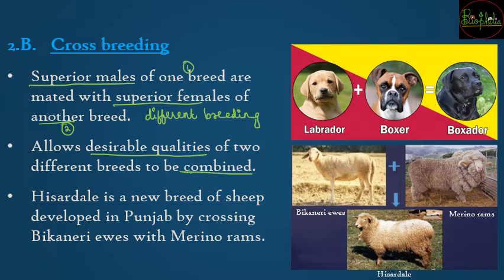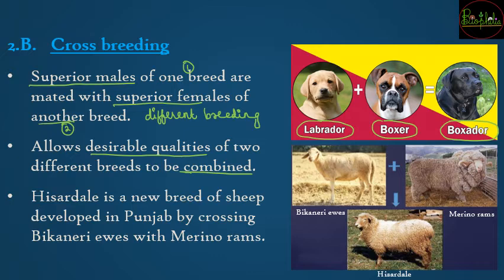But in some cases, by mistake, the dog breeding takes place between two different breeds, for example if breeding happens between Labrador and Boxer breeds. People who have dogs and have the knowledge of dogs know that Labrador and Boxer come from different breeds. So when two different breeds are bred together, there is formation of a new breed that is called a cross breed, and that will be like Labrador and Boxer combined together, that is Boxador. So it will have the characteristics of both, that is Labrador as well as Boxer. That was an example regarding dogs.